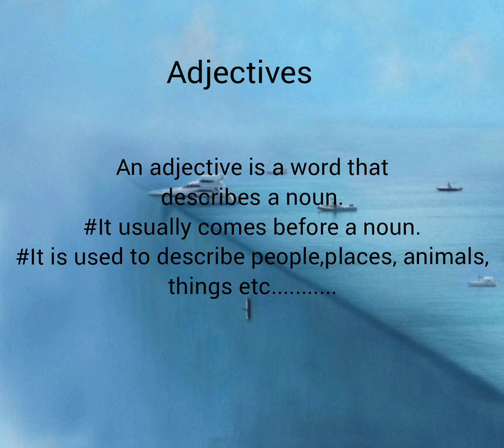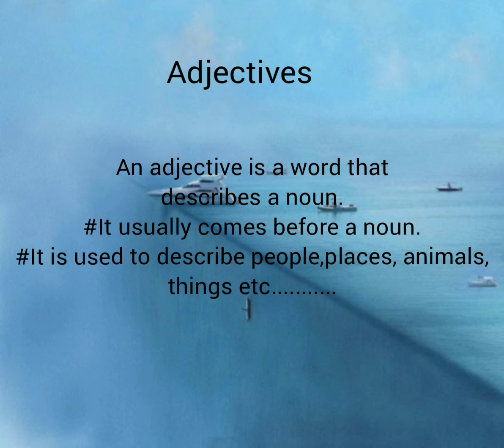Commonly it says it's a word that describes a noun. Usually we use it before a noun. Do you know what we mean by noun? Noun means the names of something, names of a person, place, things, etc. Isn't it? So it is also used to describe people, places, animals, things, etc. So we have to know that an adjective is a word which describes a noun.